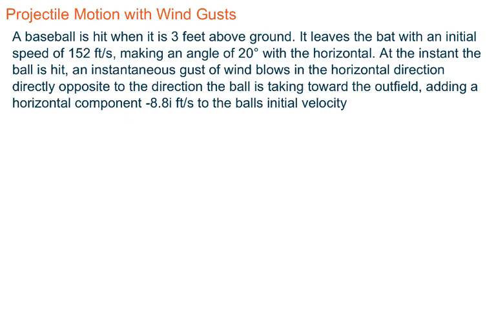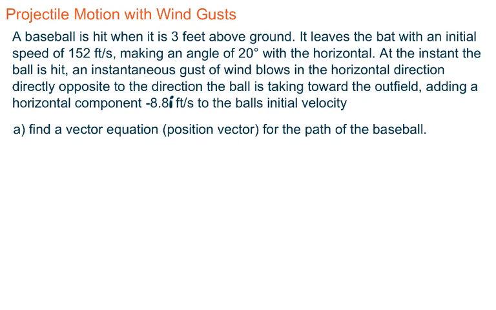At the instant the ball is hit, there's an instantaneous gust of wind which blows in the horizontal direction, directly opposite to the direction the ball is taking toward the outfield. That's going to add a horizontal component vector of negative 8.8 i feet per second. All right, and that's going to be added to the ball's initial velocity. I went in there and I made it look bold. Now it just looks messy, but this i is indicating that i vector. All right, so that's a vector.